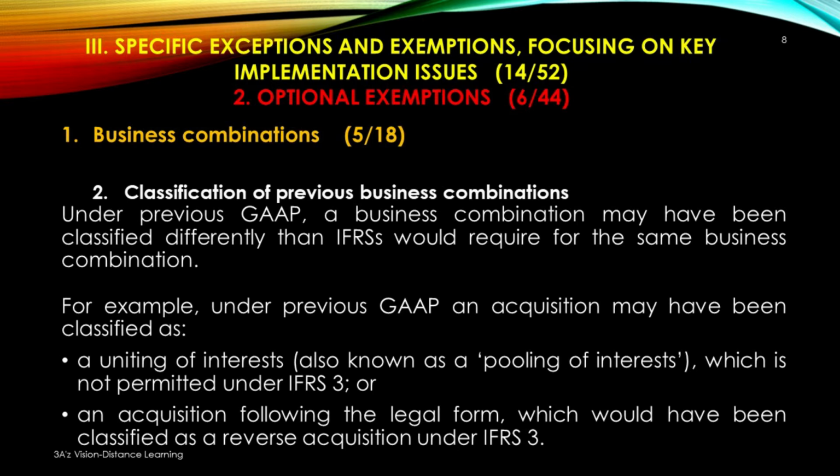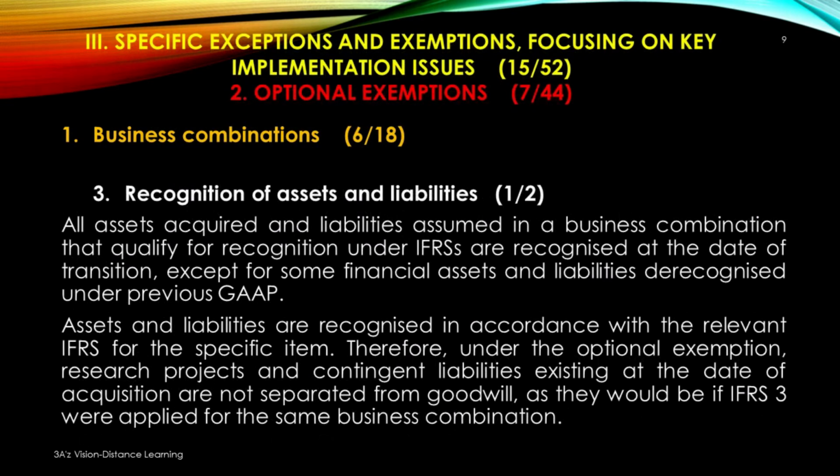For example, under previous GAAP, an acquisition may have been classified as a uniting of interests, also known as pooling of interests, which is not permitted under IFRS 3, or an acquisition following the legal form, which would have been classified as a reverse acquisition under IFRS 3. The third element of business combinations, recognition of assets and liabilities.